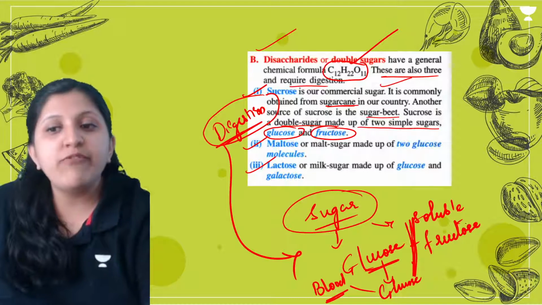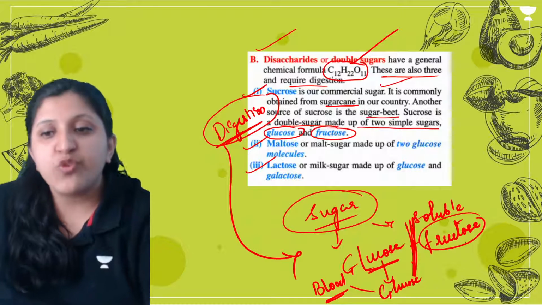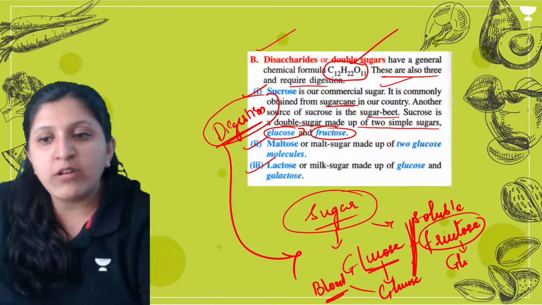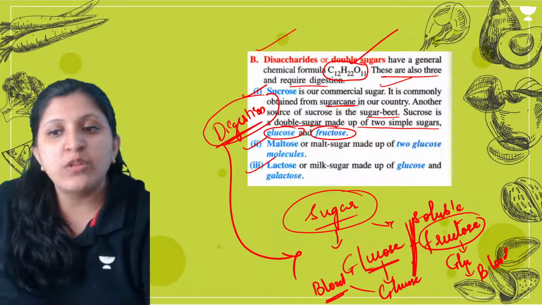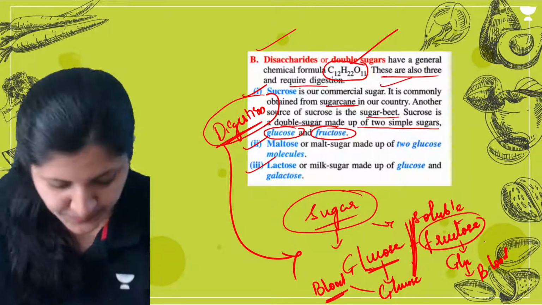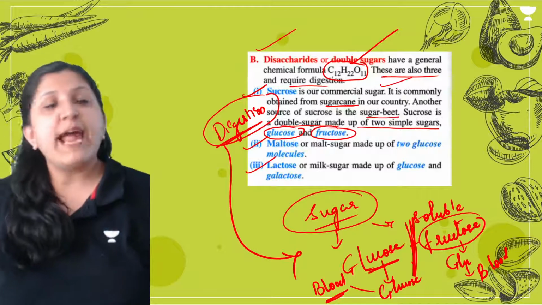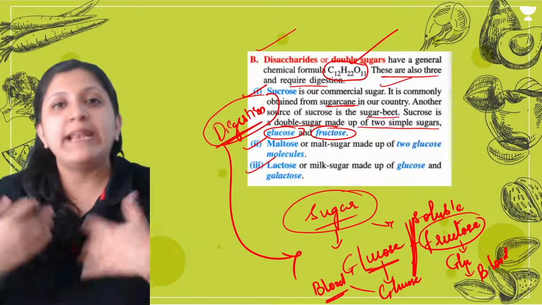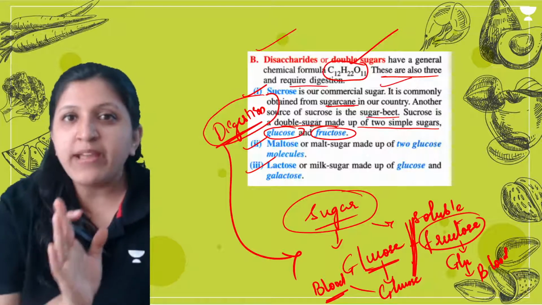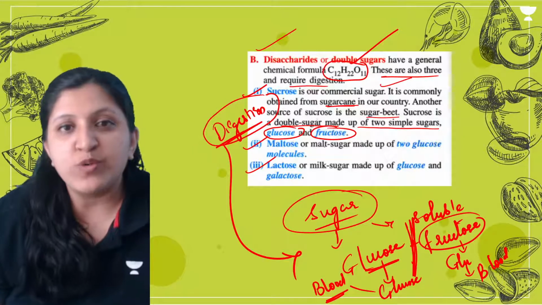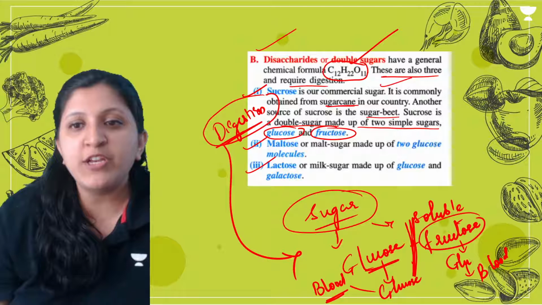The same way with fructose, it has to be later converted into glucose. Then it can be taken into the blood and the supply can be done. So the sugar that you are consuming is not readily absorbable. One bond breakage is required there as well. Maltose. So the alternate name you need to remember.